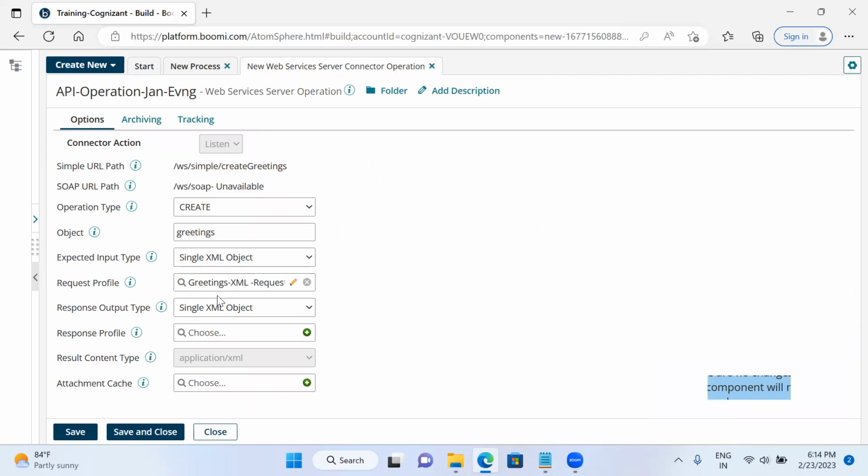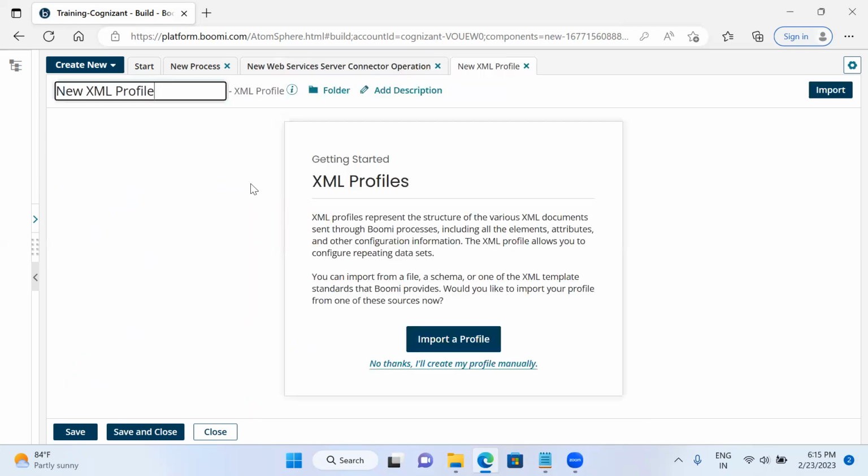In the same way, I need to configure the response profile. In the response profile, I will give the name as greetings XML response profile. John evening. This is the response profile. Here the response profile also I am creating manually.